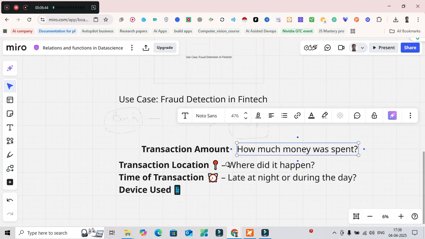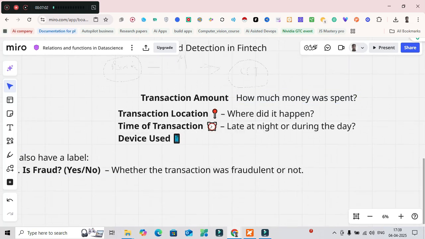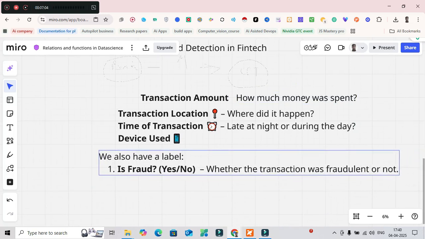Another one is the device used. Was it a known phone or a new phone? We also have a label called is fraud, yes or no, whether the transaction is fraudulent or not. We will label it this way. Based on this, we'll have our Naïve Bayes model, which predicts whether a transaction was fraudulent or not. We'll understand that particularly.